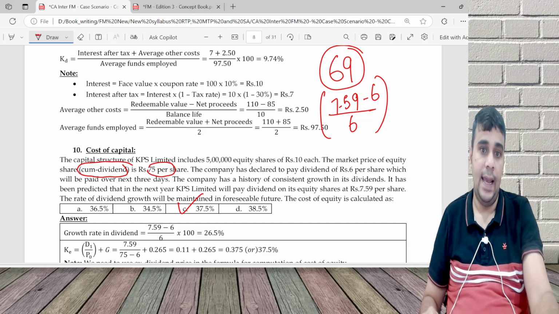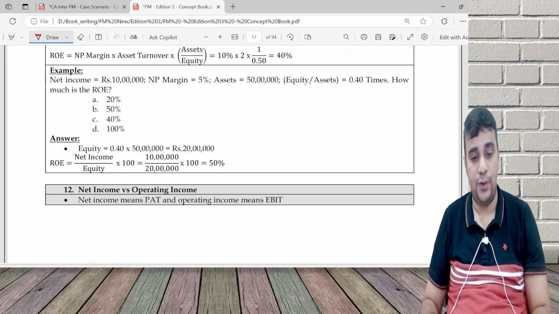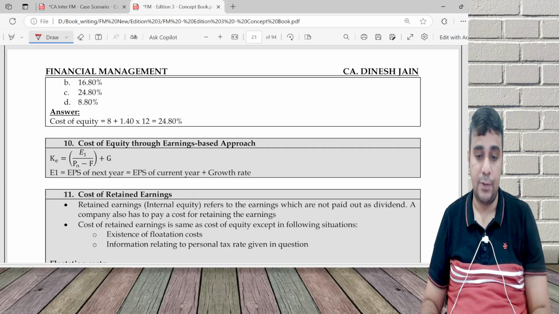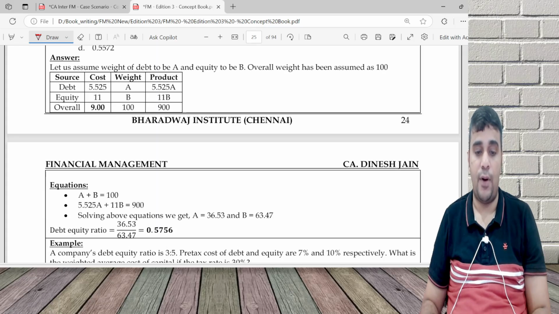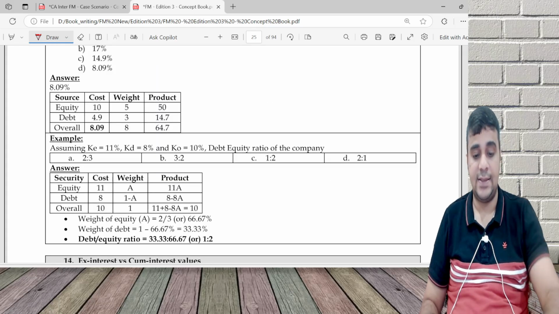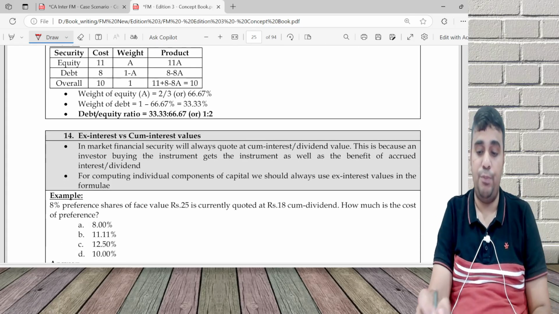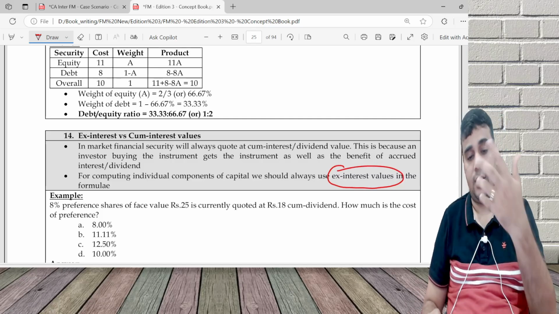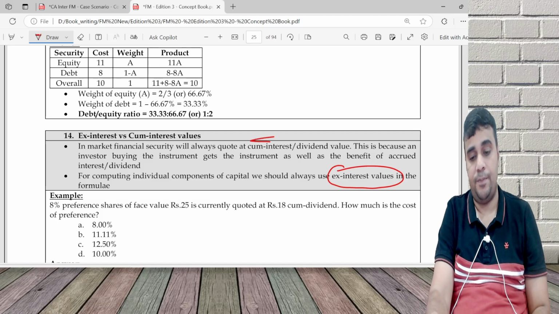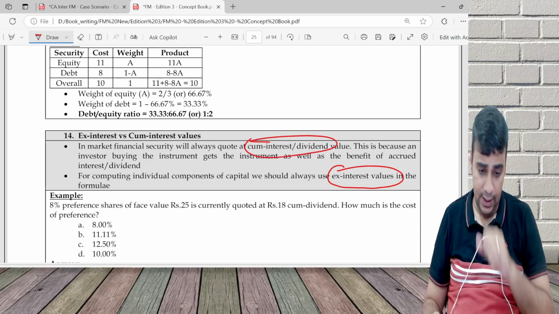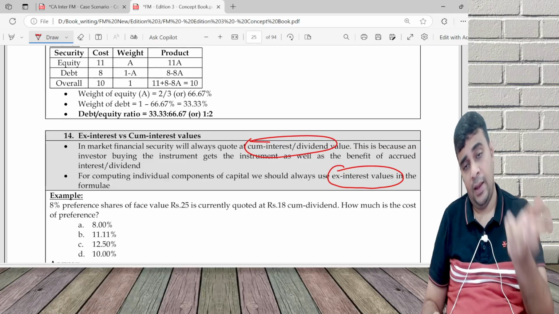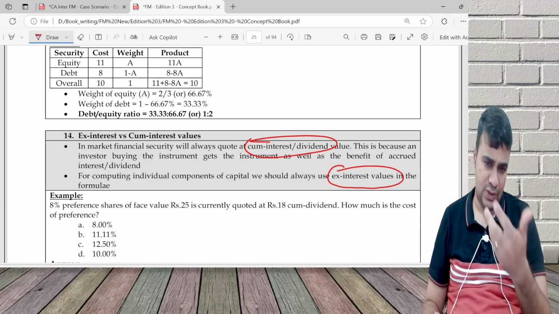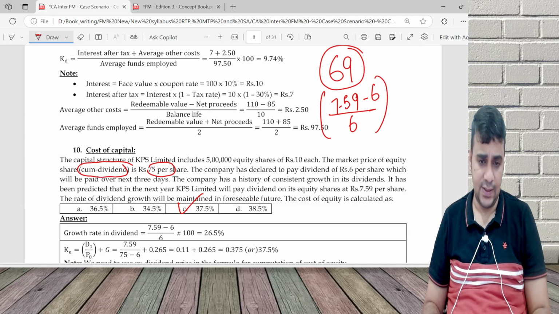You'll have to use the ex-dividend price. Why ex-dividend and all? If you need explanation, it is there in the concept book. Concept book has whatever points I am telling you now. Ex-interest versus cum interest. For computing, we should always use ex-interest value. For equity, you have to use the ex-dividend value. For preference, you have to use the ex-dividend value, and for debenture, you'll have to use the ex-interest value.